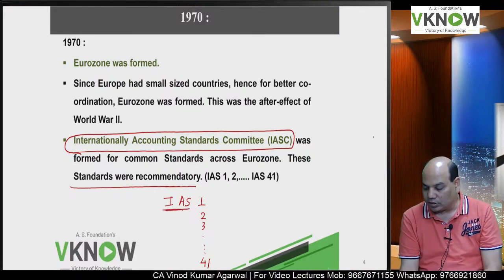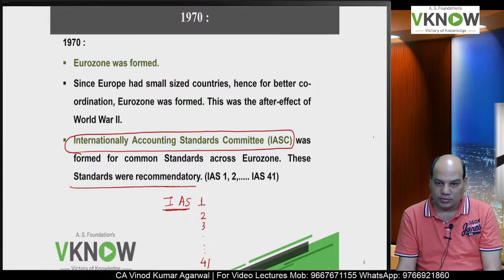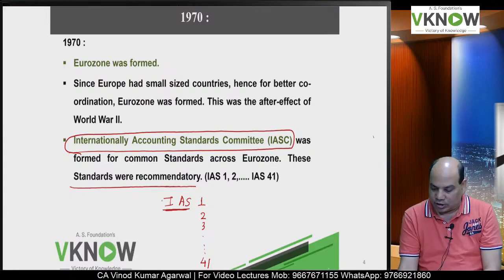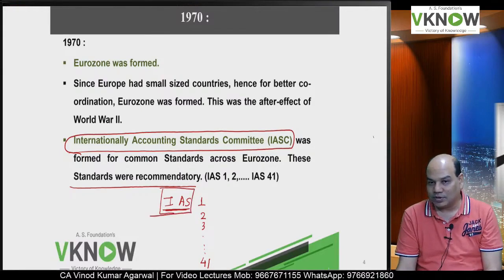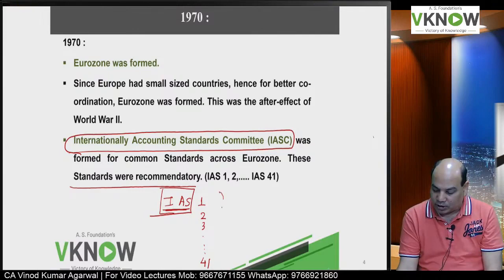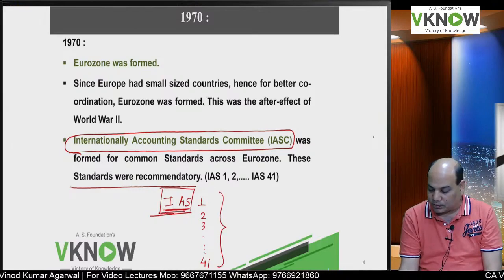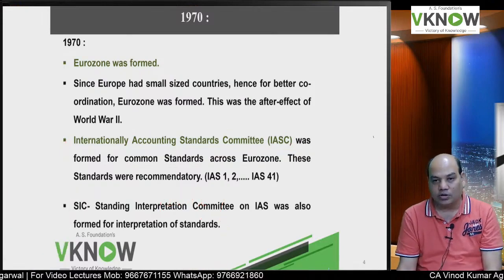So IAS stands for International Accounting Standard. Okay, in India it is also, what is that? Indian Administrative Service, but it is International Accounting Standard here, and with that background they started. The prefix was IAS, and there was one interpretation committee also.